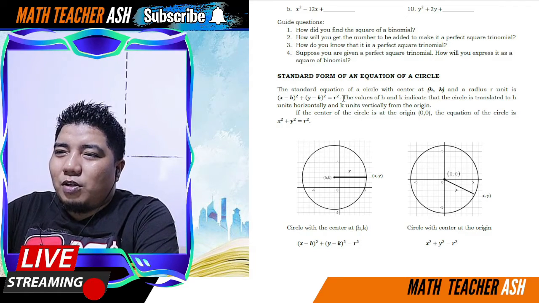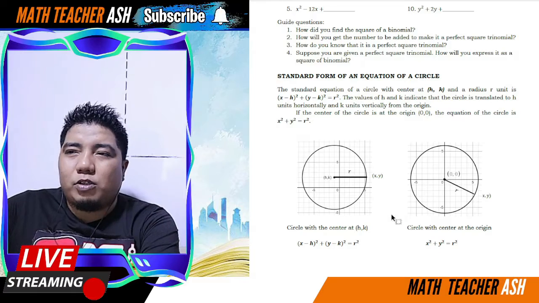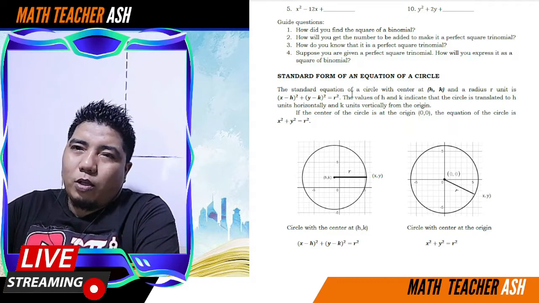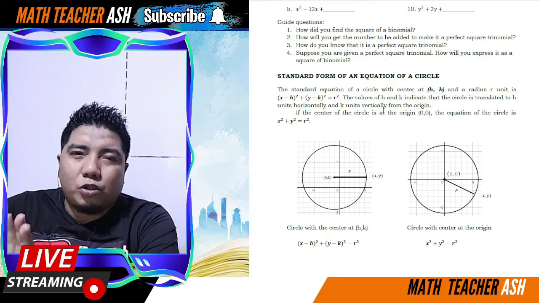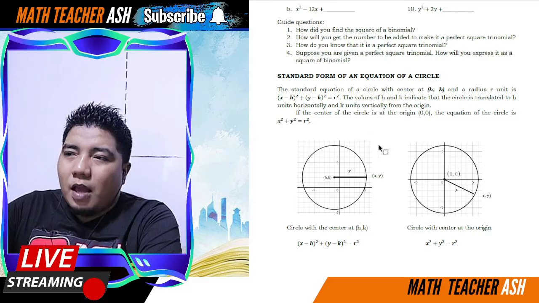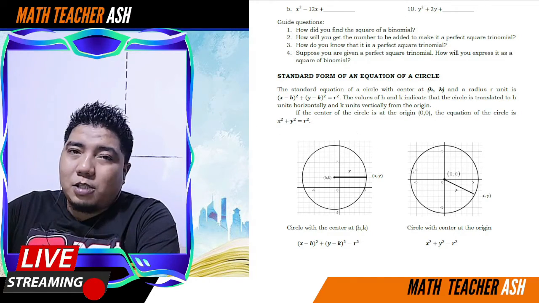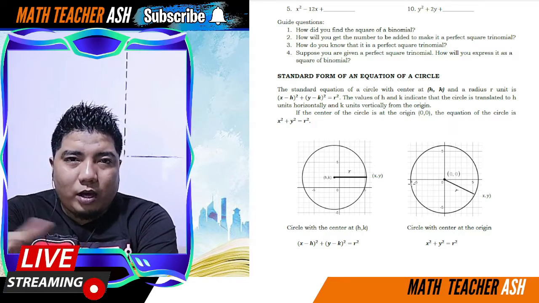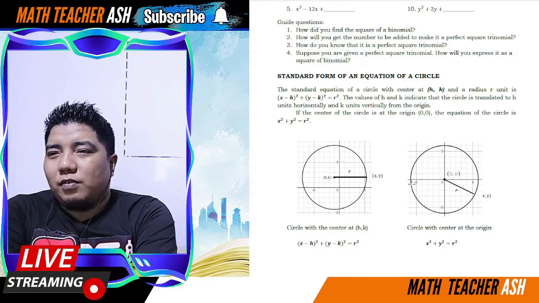Ito na daw yung equation of the circle. So, the quantity X minus H squared plus the quantity Y minus K squared is equal to R squared. Now, let me remind you, my dear math learners, na kapag ang inyong circle ay nasa origin, technically, your equation of the circle will just be X squared plus Y squared is equal to R squared, where X and Y are variables and your R is the radius of the given circle.